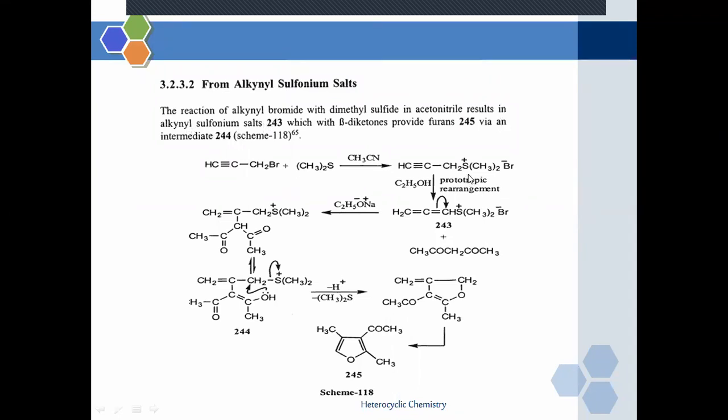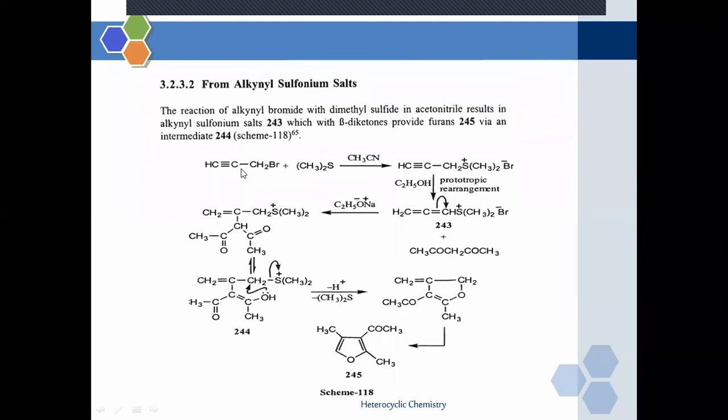So they are going to form an alkynyl sulfonium salt, and this salt with a beta diketone provides furan. They react with the beta diketone in the presence of methanol and sodium methoxide, and they form a furan.